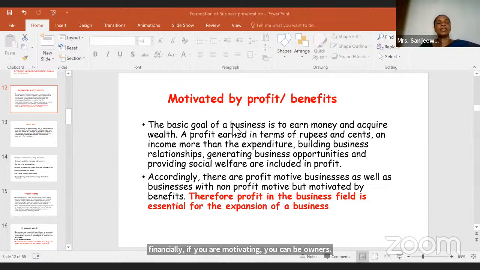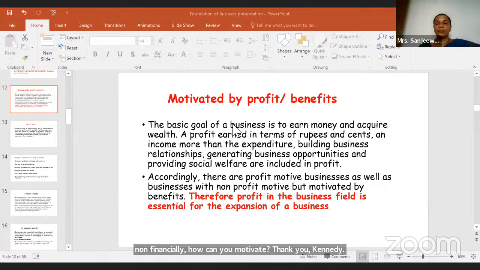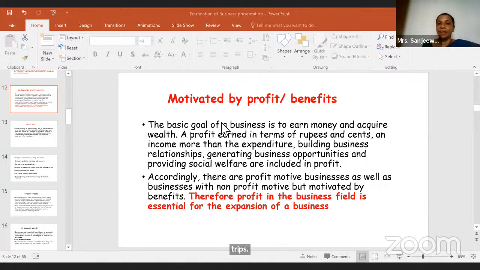But non-financially, how can you motivate? You can give promotions, insurance coverage, free trips, free education. So motivated by rewards, yes, exactly. Those are the ways of motivating